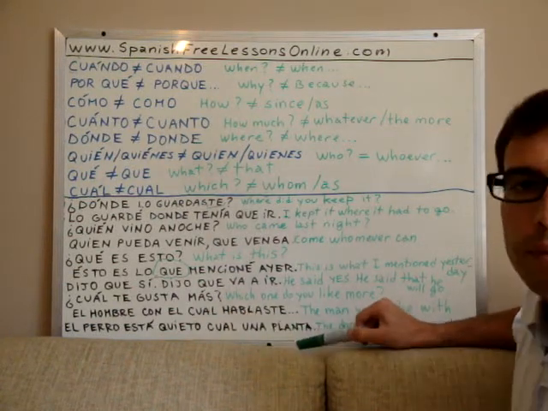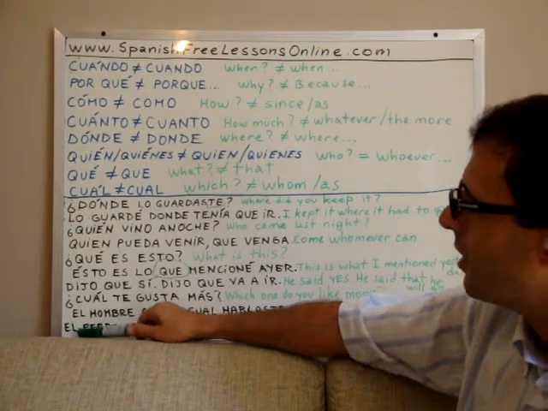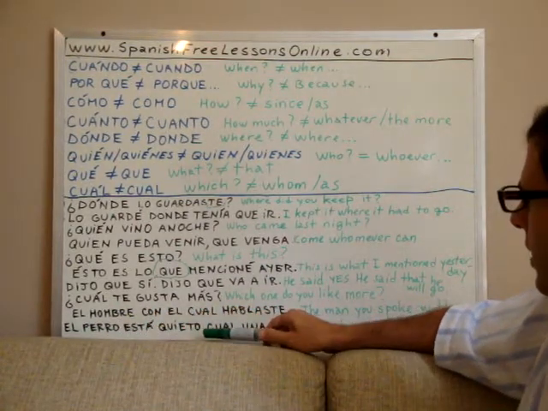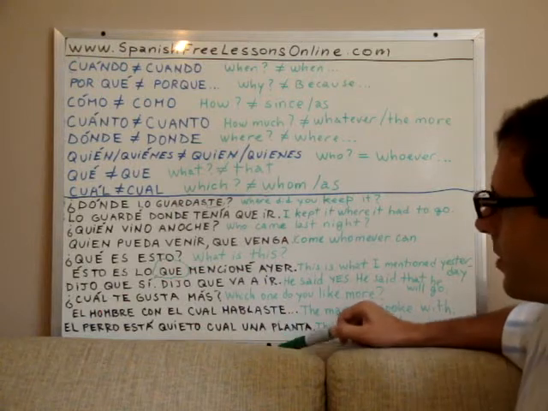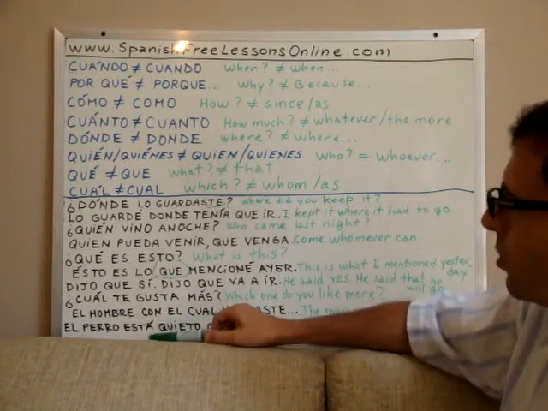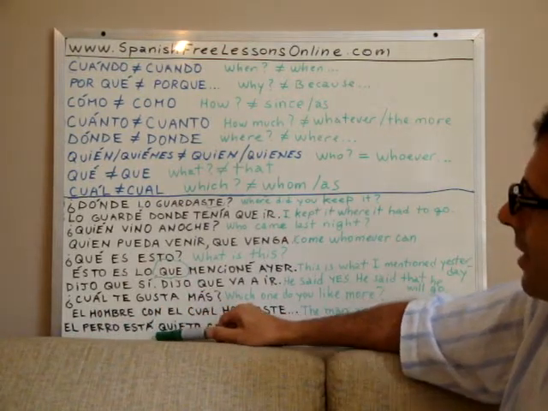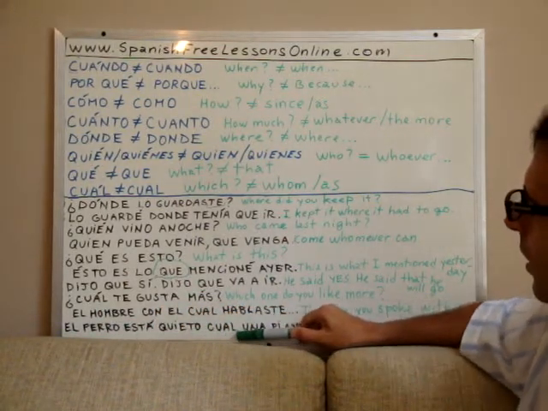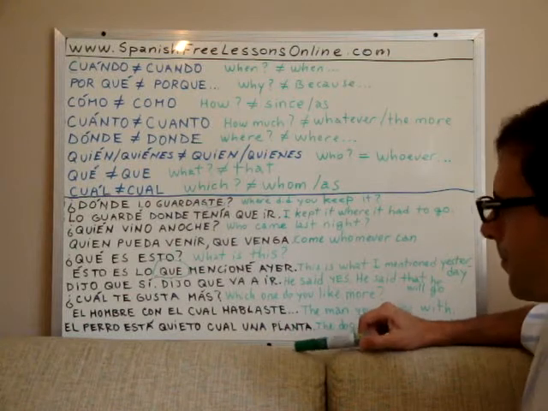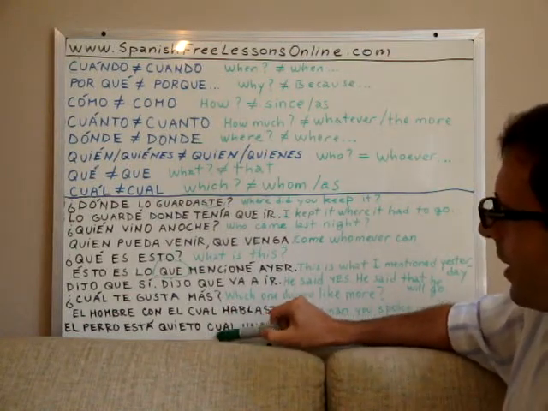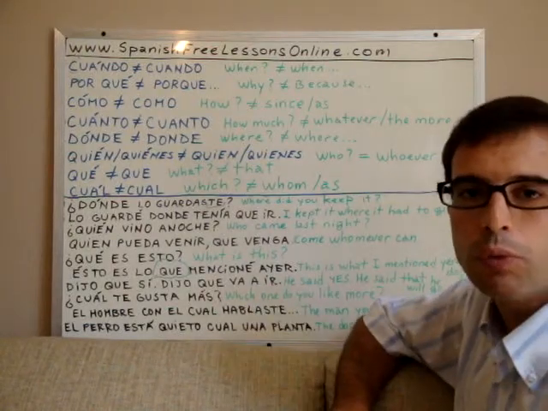And planta is plant. So, the dog is quiet as a plant. Yes, this would be the word-by-word translation. El perro está quieto cual una planta. And cual is actually not the most frequent word